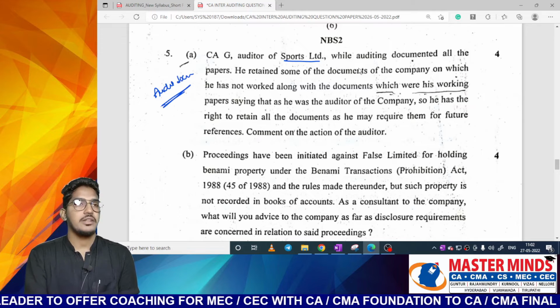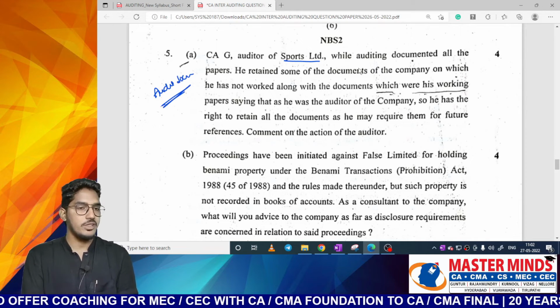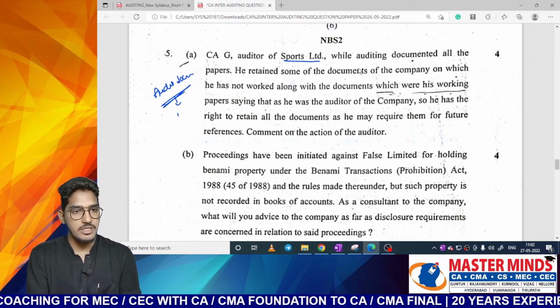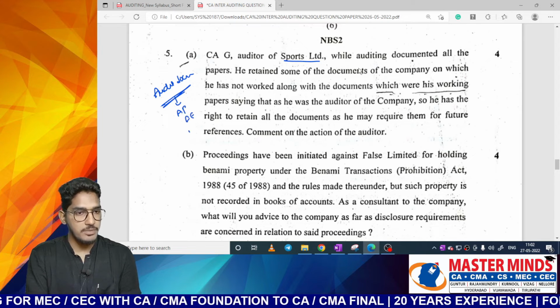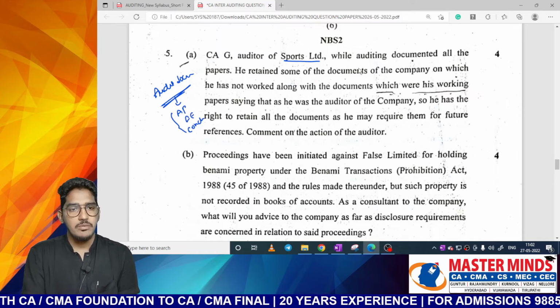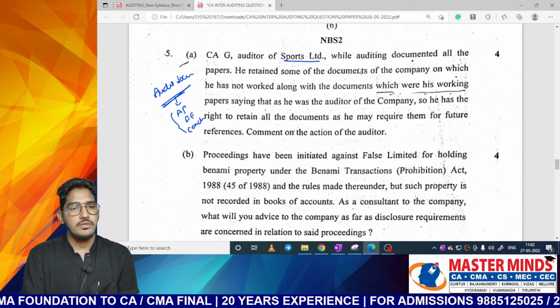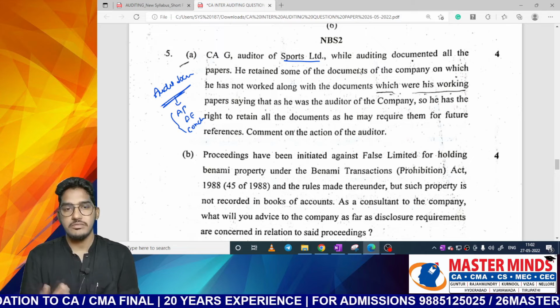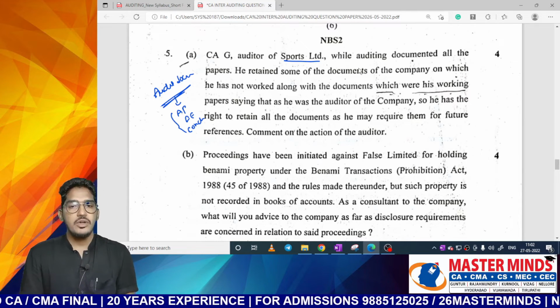First we will try to write the meaning of audit documentation, what is included in the audit documentation. As we know, audit documentation includes audit procedures performed, audit evidence obtained, the conclusions reached by the auditor. So all these things will be there. And one more thing they are telling is he retained some of the documents of the company on which he has not worked, along with the documents on which he has done his working.